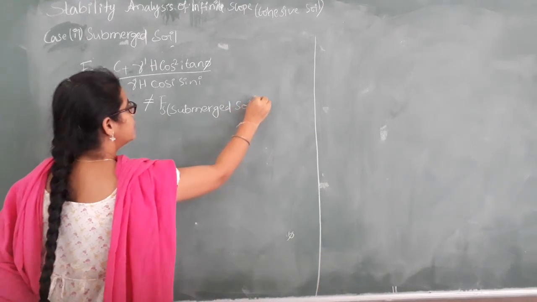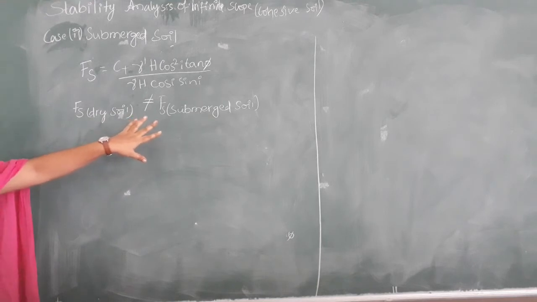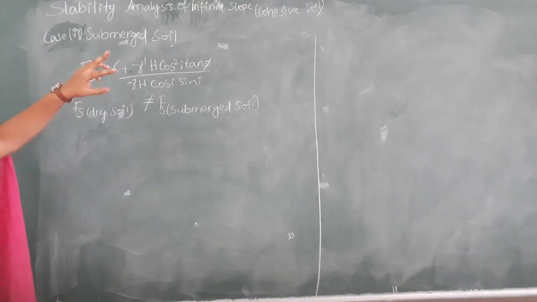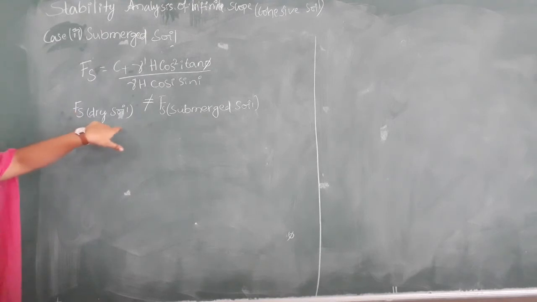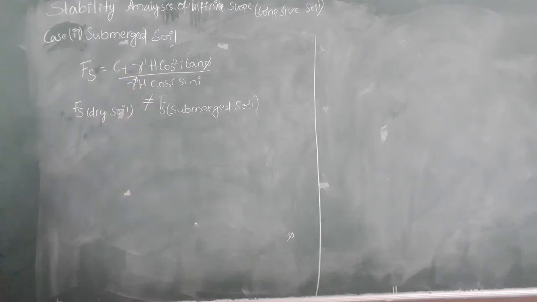What we did in yesterday's class, we considered the factor of safety of dry soil almost equal to that of submerged soil, so there was no difference. But in the case of cohesive soil, there is a difference between the factor of safety of dry soil and submerged soil. The main difference is that the unit weight is changed: gamma became gamma dash. So this is about the second case.